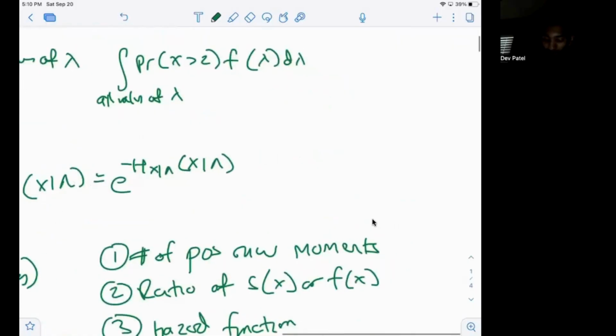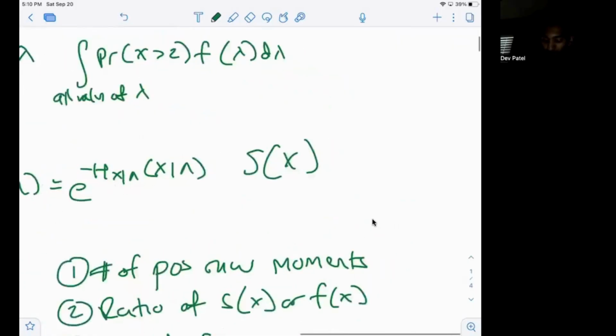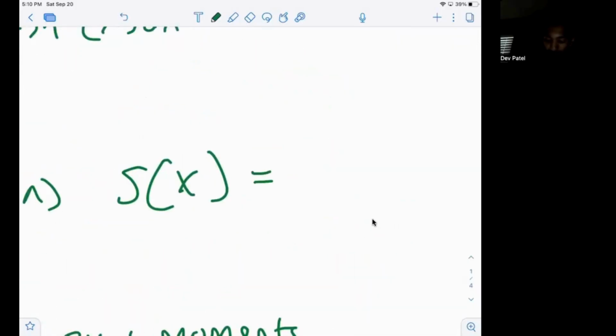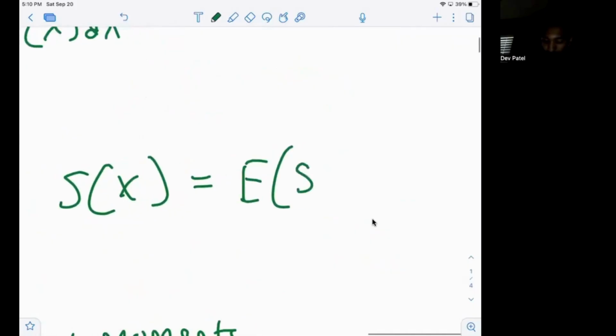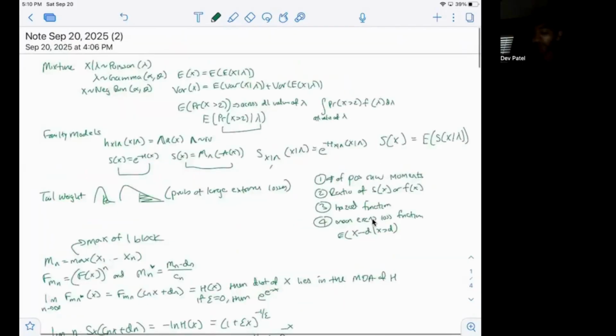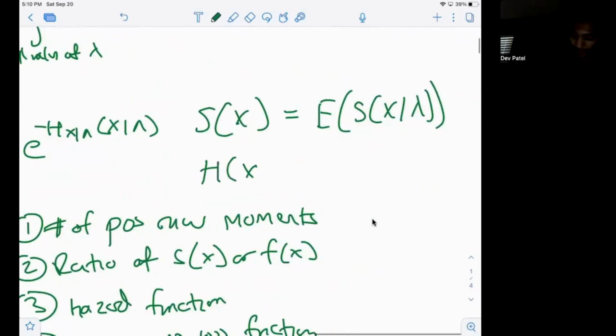And similar rules for unconditional expectation apply here as well. So if you want the unconditional survival, that will be the expected value of your conditional survival. And then same thing for h of x, that will be the expected value of your conditional h of x, right?